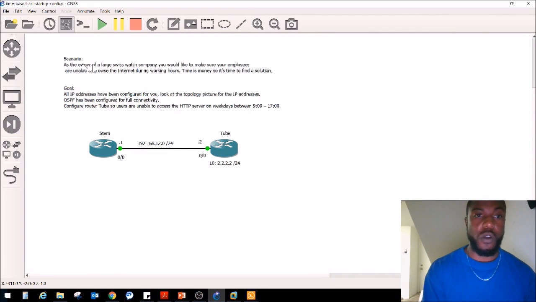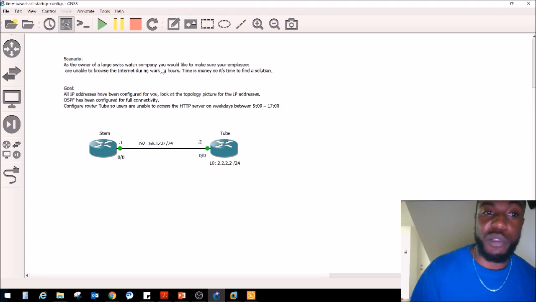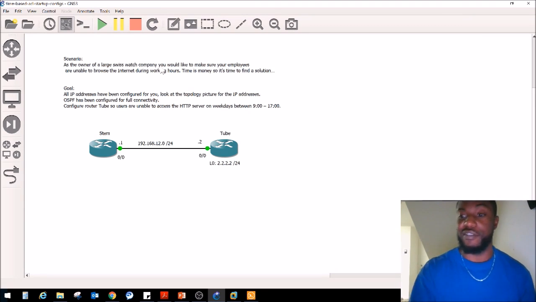The scenario is, as the owner of a large Swiss watch company, you would like to make sure your employees are unable to browse the internet during long working hours. Time is money, so it's time to find the solution. A lot of time going on here. All the IP addresses have been configured. OSPF has also been configured. There's only one step to do here.